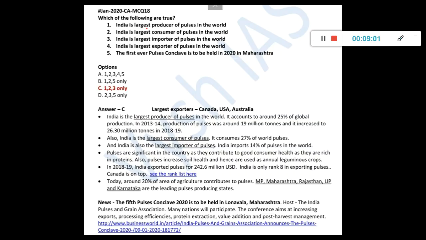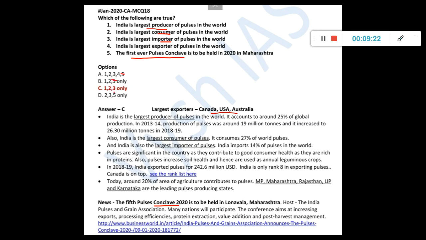So it's 1, 2, 3. India is the largest producer, consumer, and importer, but not the exporter. The largest exporters are Canada, USA, and Australia. And the conclave also, it is not the first ever conclave. It is the 5th conclave which will happen in Maharashtra, and that is why it is in news. So at least that one, the news item, if you studied, you can eliminate 5. That is how the question has been designed.